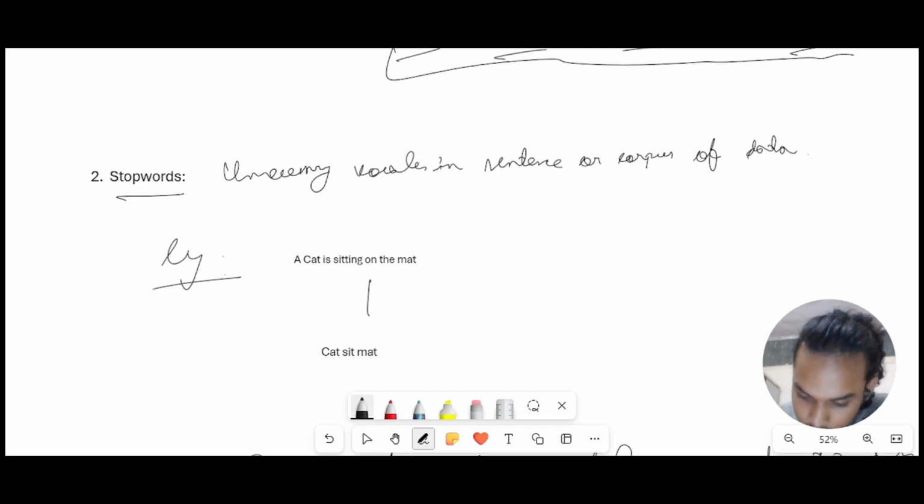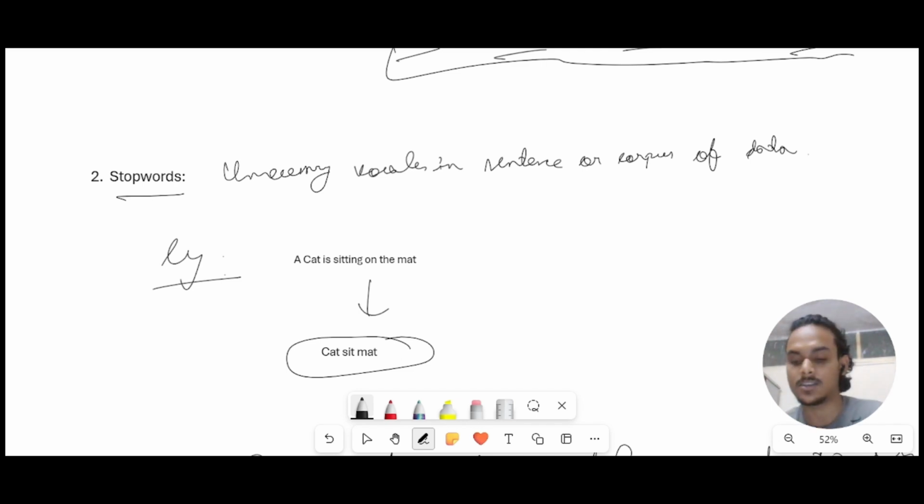Now if I remove the stopwords, I get cat sitting mat, and I still understand what this sentence is trying to say. But the other words like a, is, on, the are very good for grammar, for humans to understand the sentence, but for machines these are stopwords, unnecessary words. So they have to be removed. That is why we use stopwords, to remove the unnecessary vocabulary from our corpus of data.